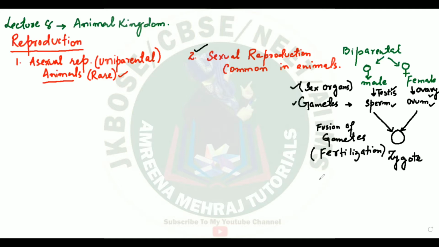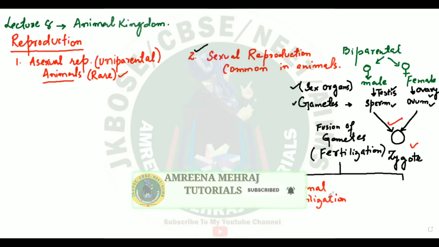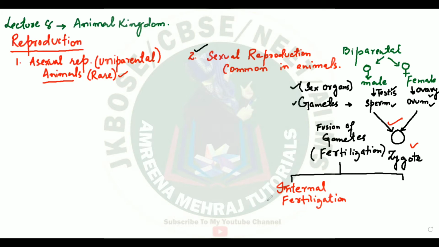Some of the animals perform internal fertilization. So based on fertilization, now you have animals of how many types? Two types. You have some of the animals which perform internal fertilization. Now, what happens in internal fertilization is that the process of fusion, the zygote formation, takes place inside the body of an organism. That case you call internal fertilization. Let me give you the examples. You'll see internal fertilization happening in